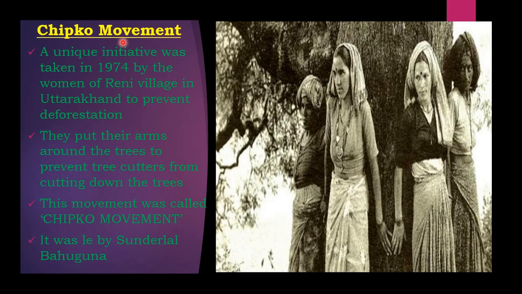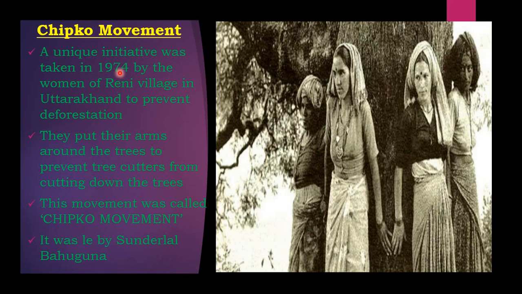So children, this is a Chipko movement. Chipko, in Hindi, means like very close. You can see in the picture there, they have been holding the trees, protecting the trees by stretching their arms together. So that was the movement where they stood against the tree cutters. So it was a unique initiative. Unique means it was the togetherness initiative. They took the initiative to take some steps against deforestation.